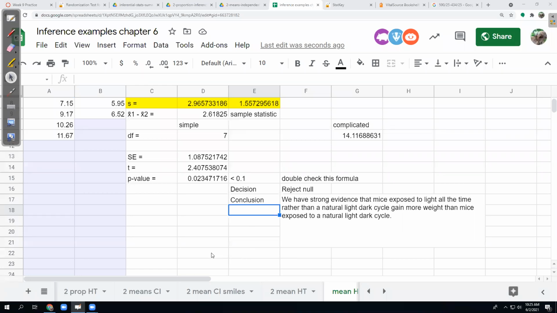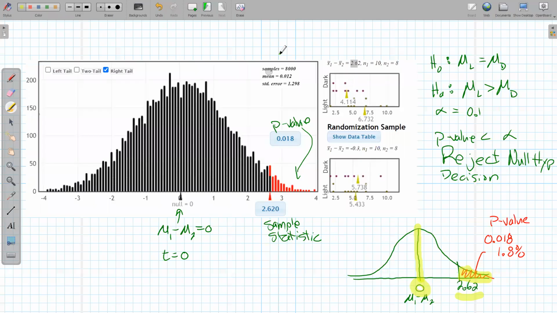Although a spreadsheet is a horrible place to type, because it's got these weird little tiny boxes. I guess I'm going to write it out.